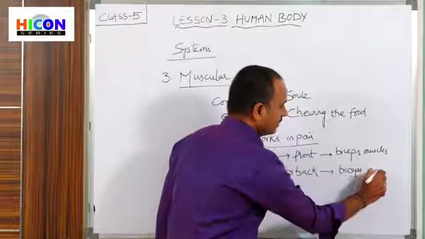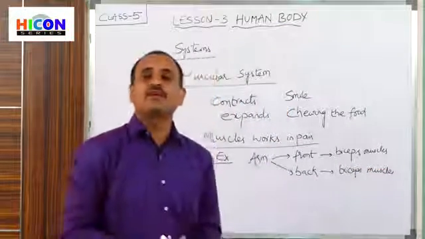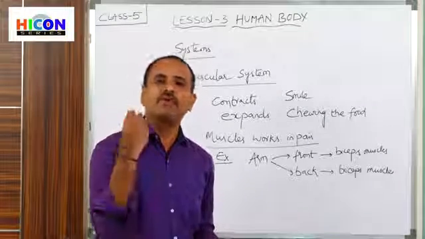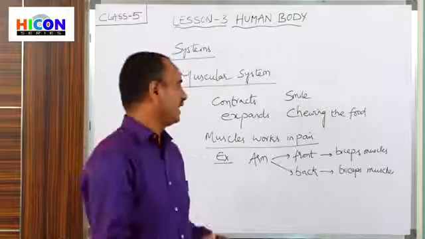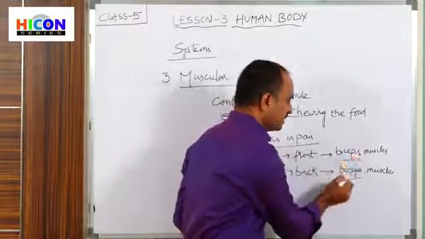These biceps and triceps muscles will contract and expand when we are folding our arm. We are able to fold our arm because of the expansion and contraction of these muscles.